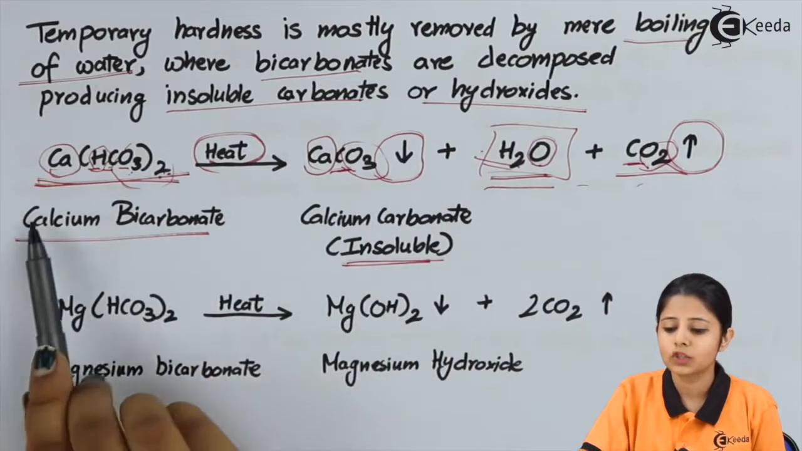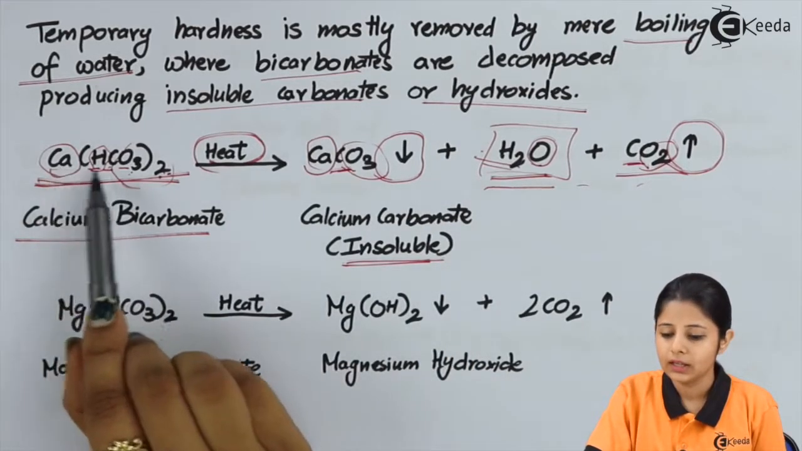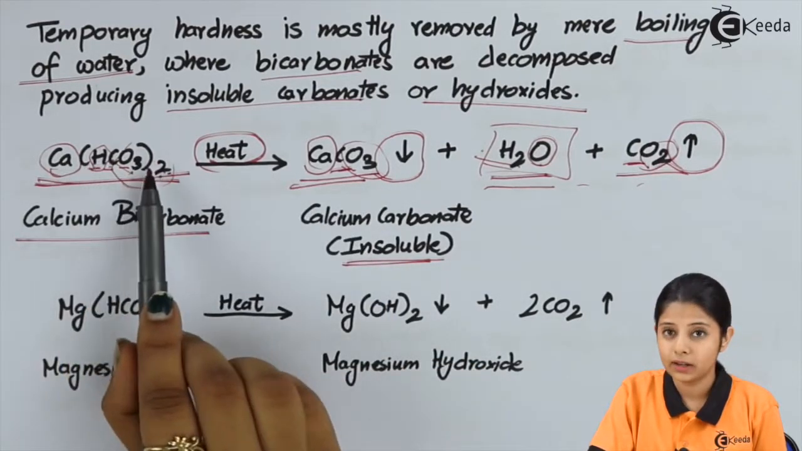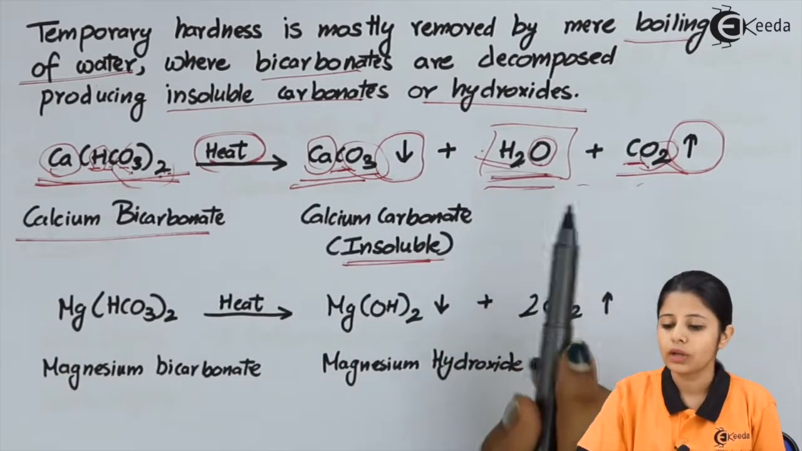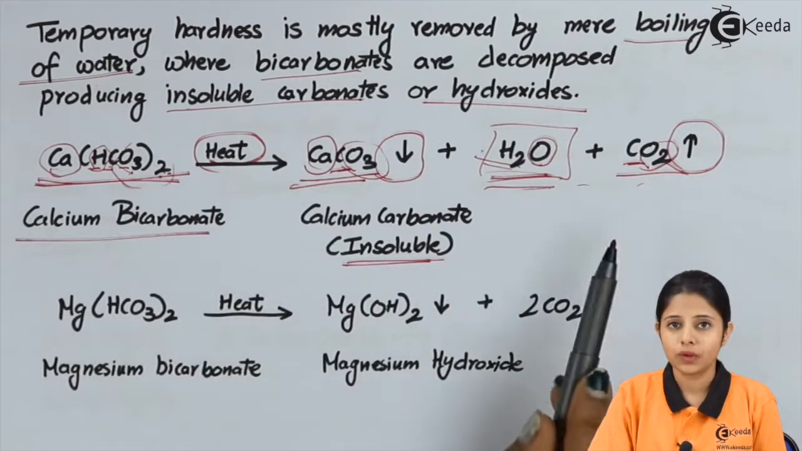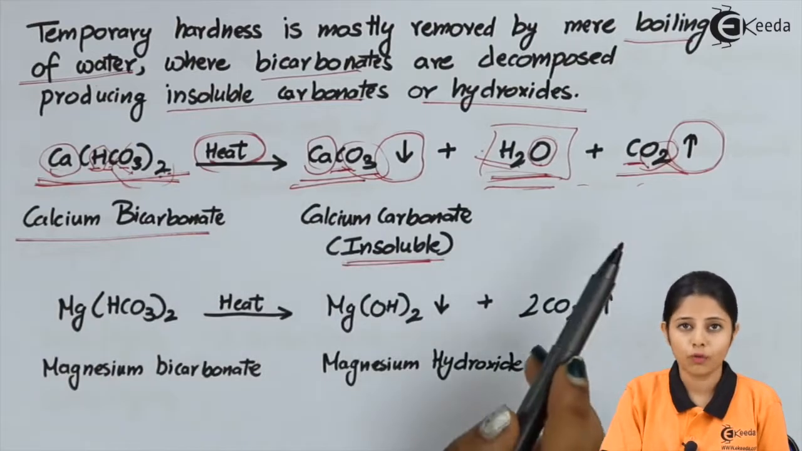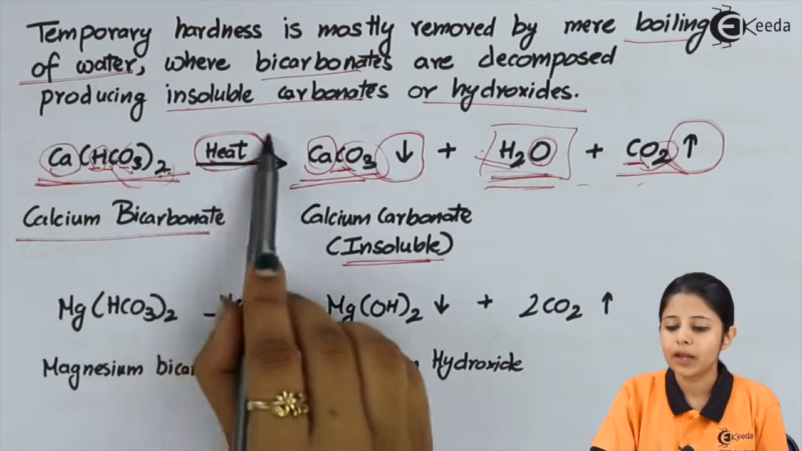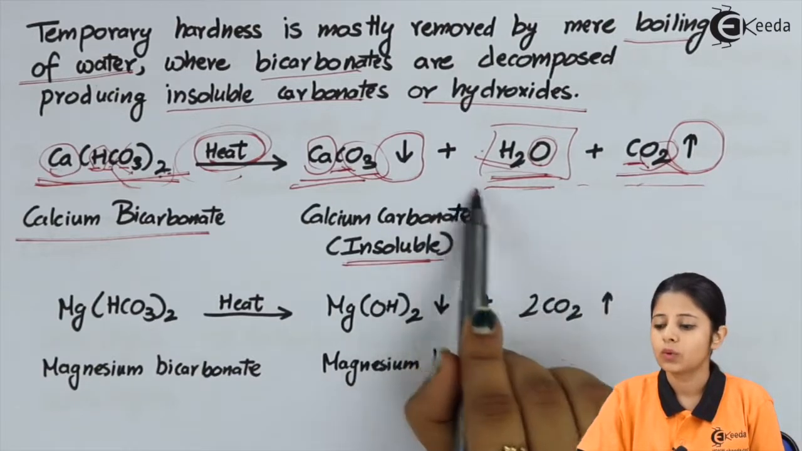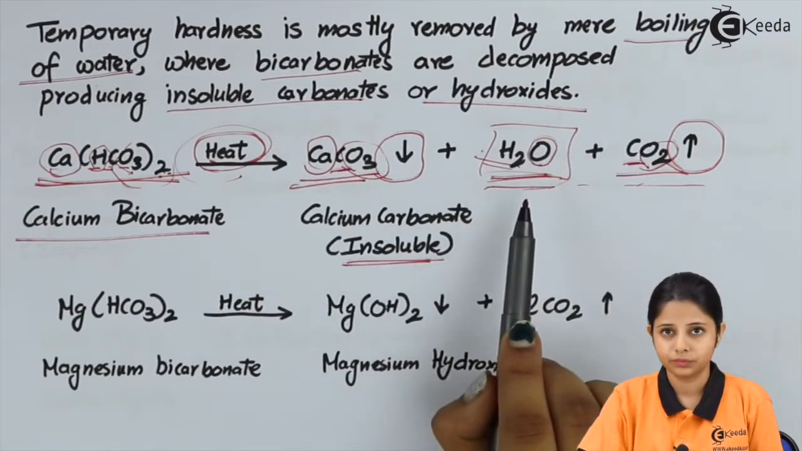So whenever I have calcium bicarbonate, this Ca and this CO3 come together. Then this H2 and another O come together forming H2O and the remaining substances form CO2. This is the best way of converting my hard water into soft water because we are just applying heat to it and we are getting a precipitate and a volatile form, and whatever remains is just pure water.